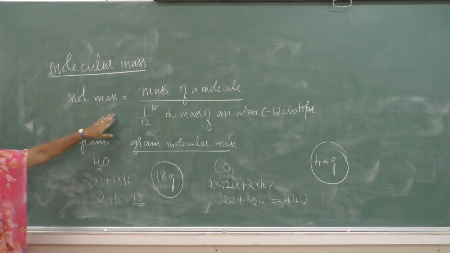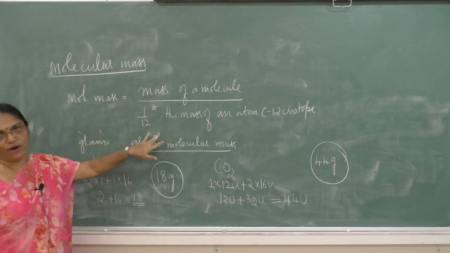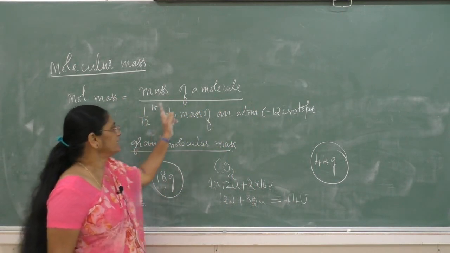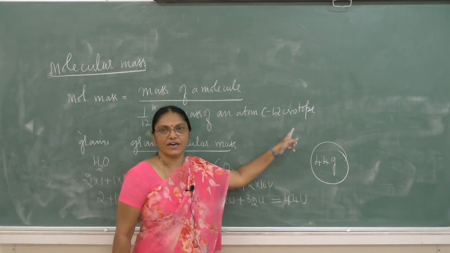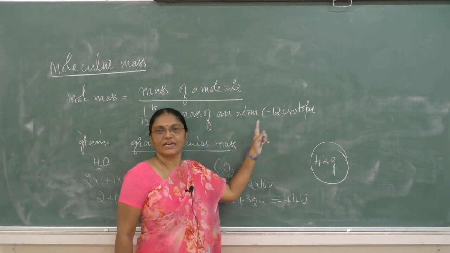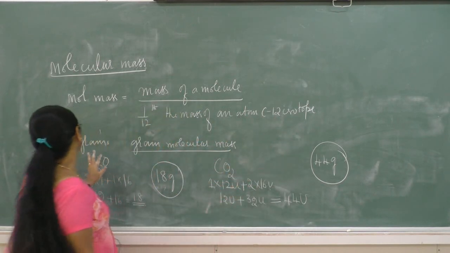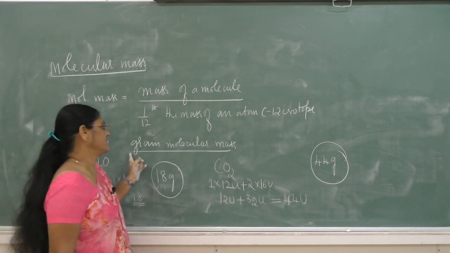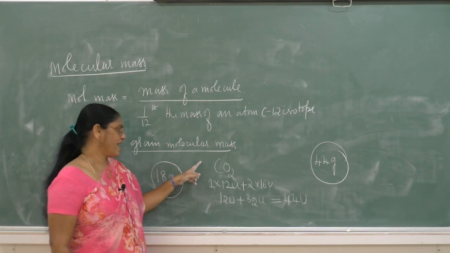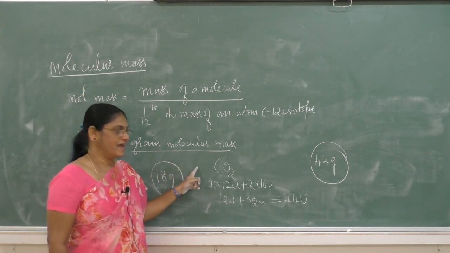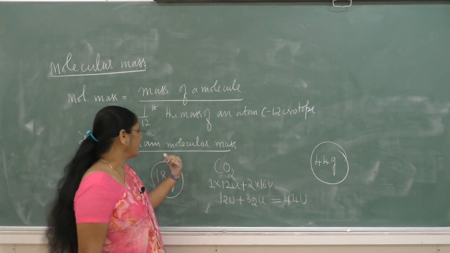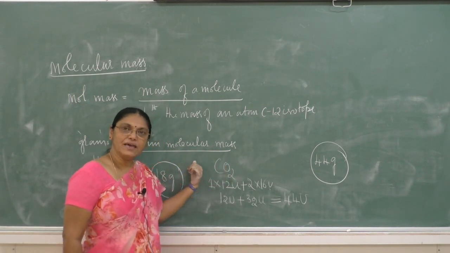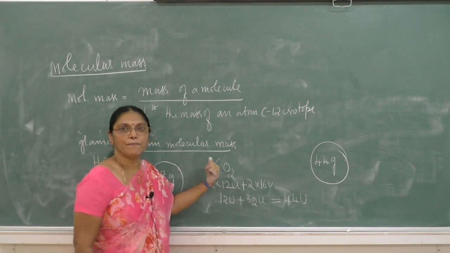The molecular mass is the ratio of the mass of a molecule to the 1/12 the mass of an atom of carbon-12 isotope. If the molecular mass is expressed in terms of grams, then it is known as gram molecular mass.